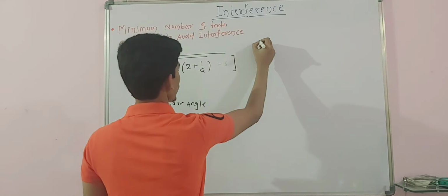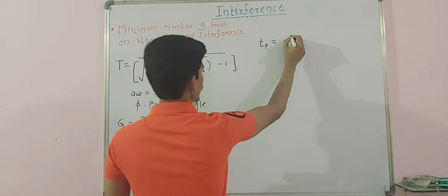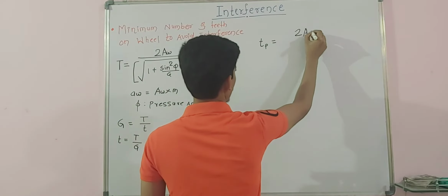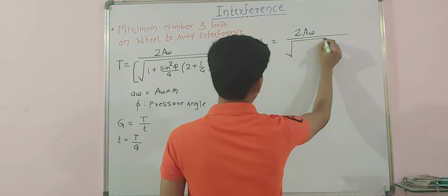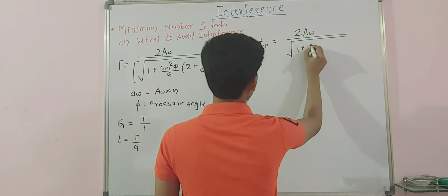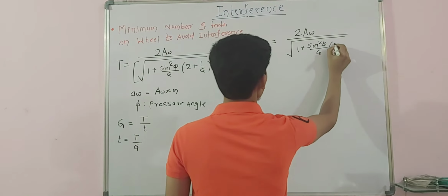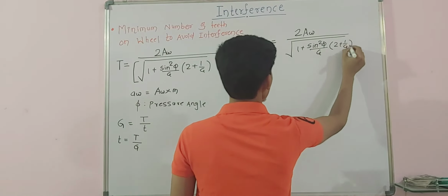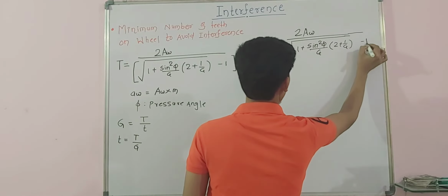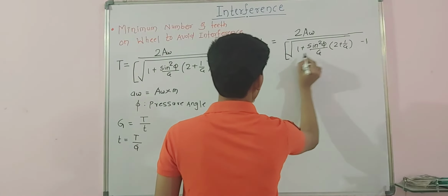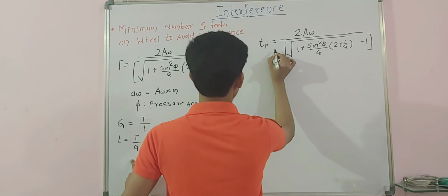So if I want minimum number of teeth for pinion, then t pinion is equal to 2AW divided by this formula as it is, 1 plus sin square phi by g into 2 plus 1 by g, under the root, minus 1, and this whole divided by g.